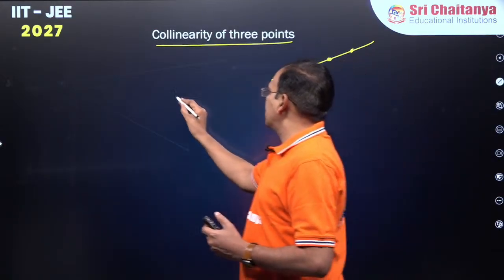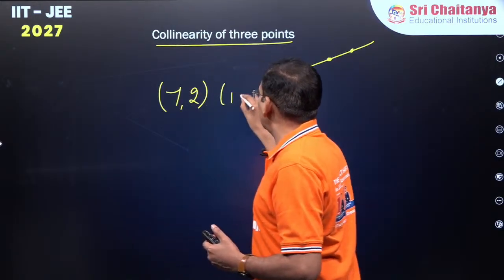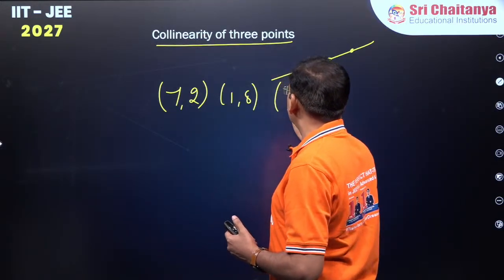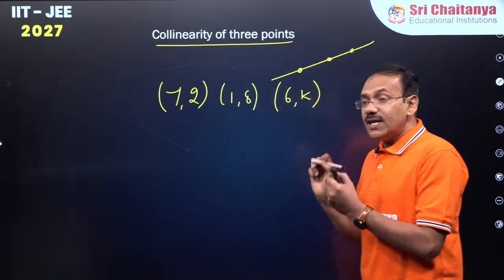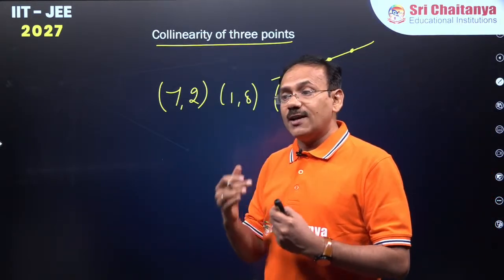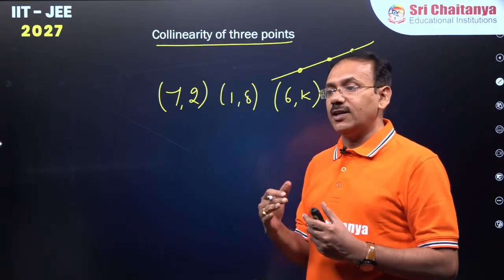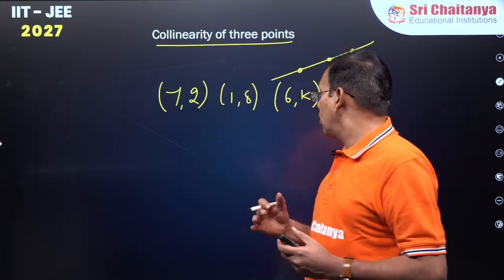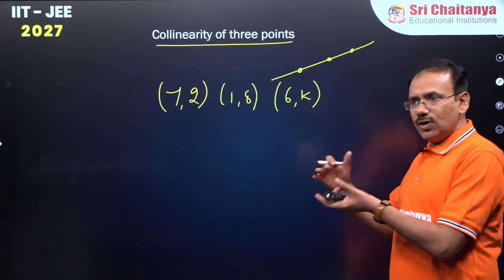For example, 7, 2 is 1 point, 1, 8 is 1 point, say 6, k is another point. If these 3 points are collinear, find the value of k. We have many methods. If you know slope, straight line, we will do later.